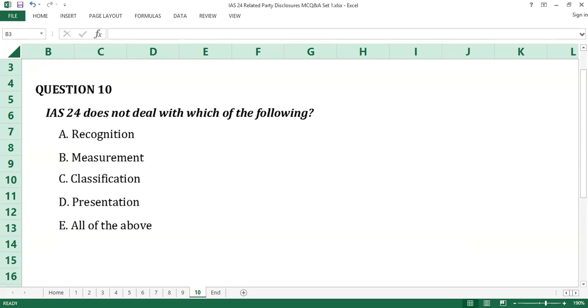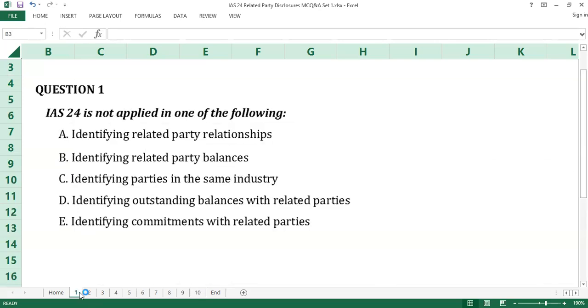Time up. We proceed to reveal the answers. Question number 1. The answer to question number 1 is C, identifying parties in the same industry. IAS 24 is applied in the matters or items covered in options A, B, D, and E. It does not cover identifying parties in the same industry.